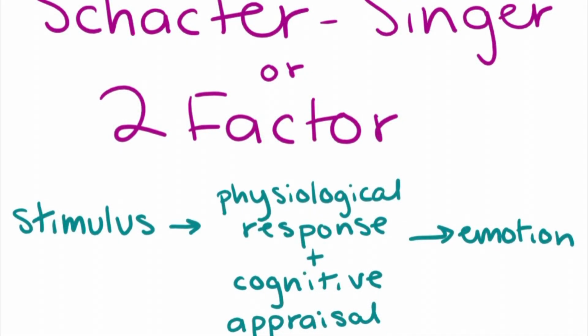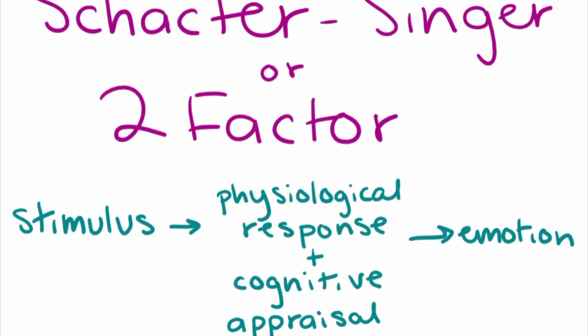This emotion reaction can be described by the Schachter-Singer theory or the two-factor theory. These are the same theory, they're just called different things. This theory states that our experience of emotion depends on two factors: general arousal and a conscious cognitive label. So we may interpret arousal as fear or excitement depending on the context.